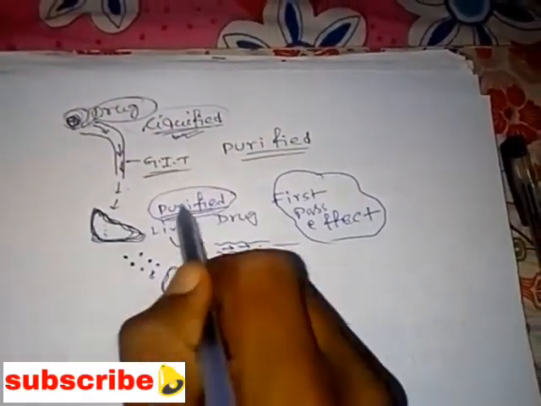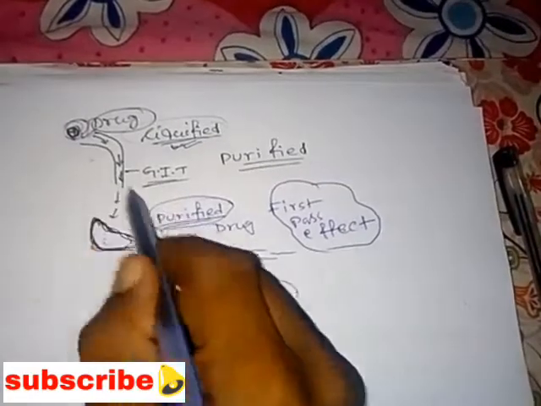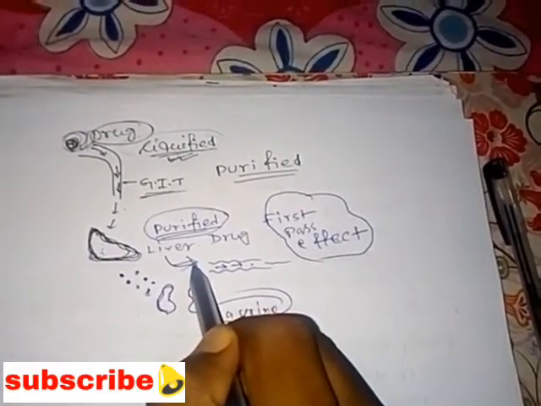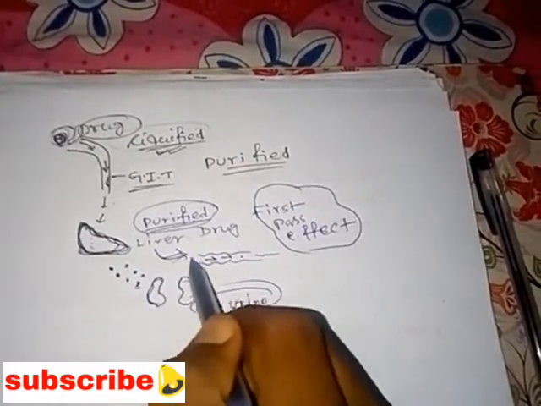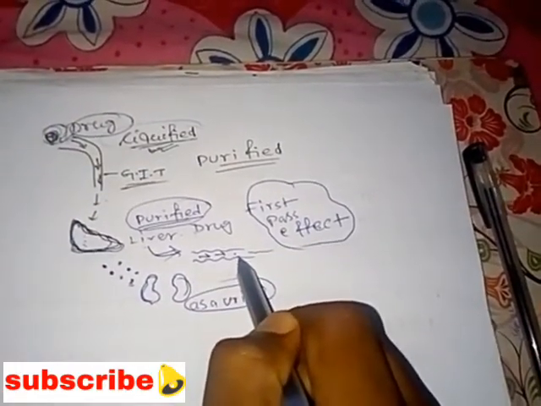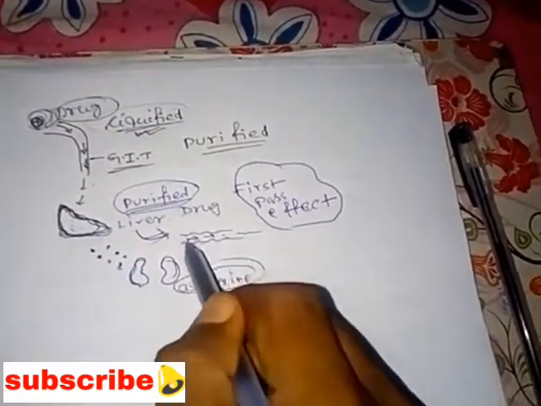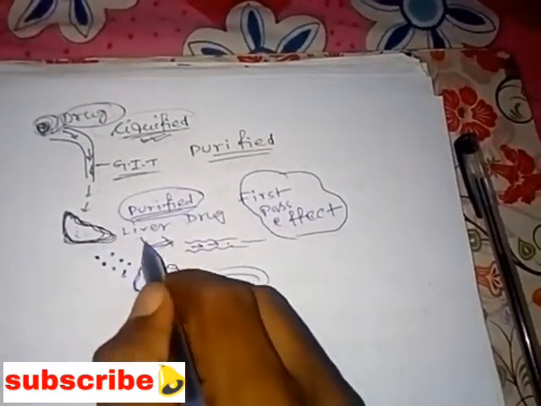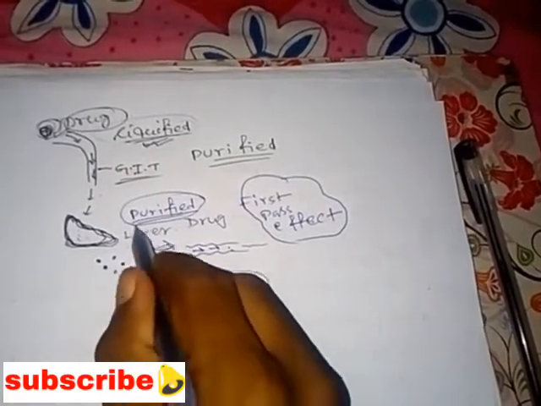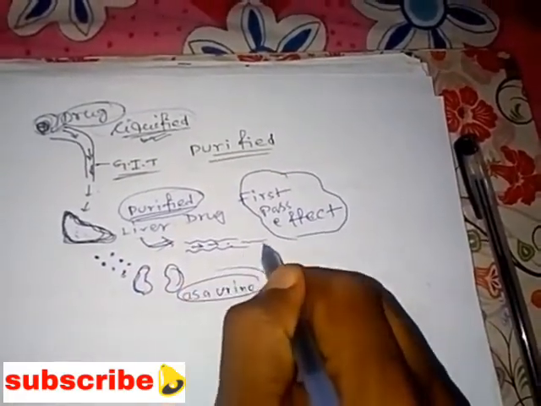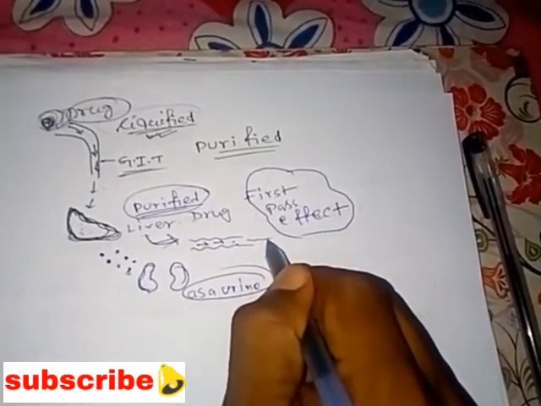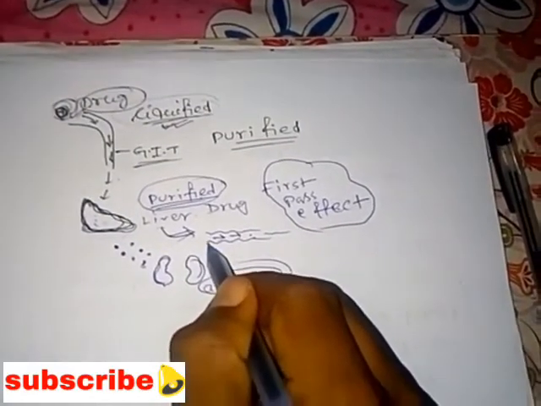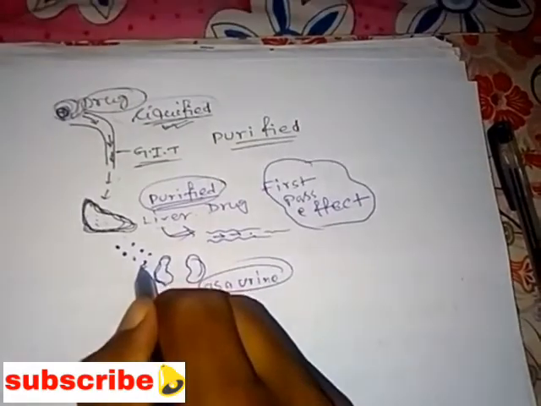After the purification of this drug, it goes to the blood circulatory system. The necessary part of the drug enters our circulatory system, and the unusual or unnecessary part of the drug should be excreted out.